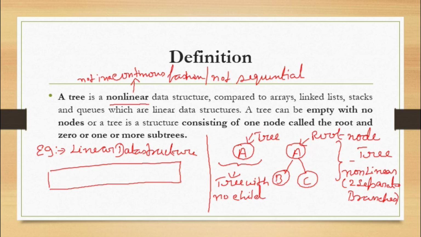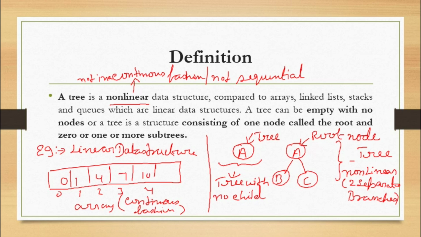It is in a continuous fashion. We have indexes here: 0, 1, 2, 3. So our numbers are shown here in a continuous fashion. This is an array, which is stored in a continuous fashion, a linear data structure.